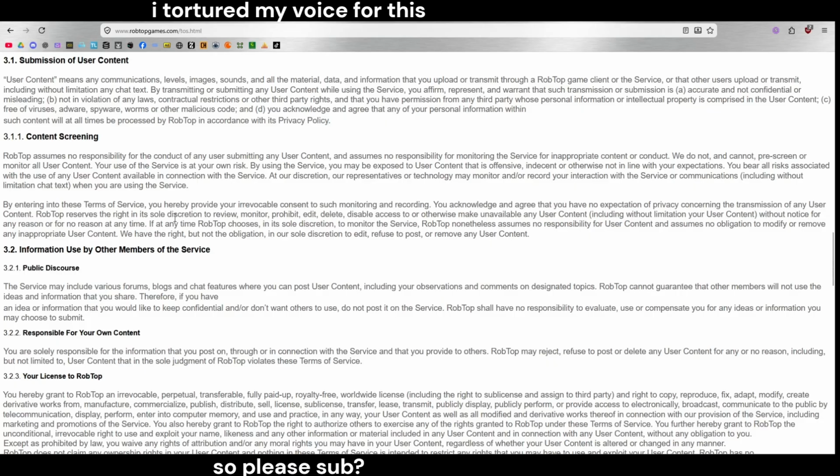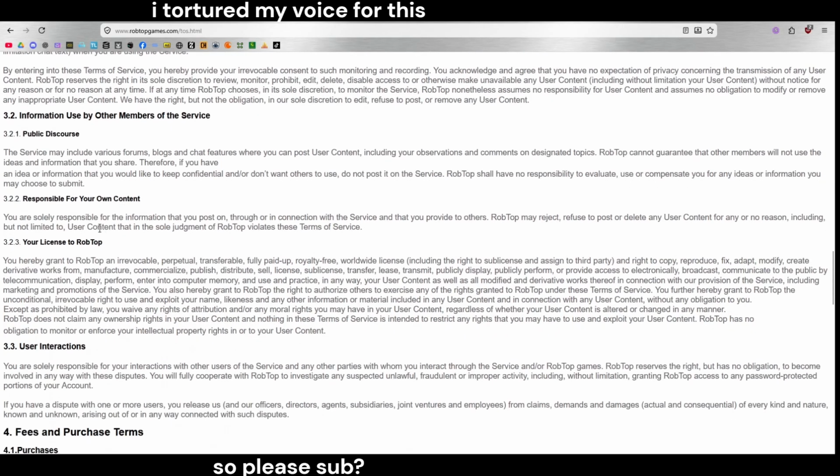RobTop reserves the right in its sole discretion to review, monitor, prohibit, edit, delete, disable access to, or otherwise make unavailable any user content, including without limitation your user content, without notice for any reason or for no reason at any time. If at any time RobTop chooses, in its sole discretion, to monitor the service, RobTop nonetheless assumes no responsibility for user content and assumes no obligation to modify or remove any inappropriate user content. We have the right, but not the obligation, in our sole discretion to edit, refuse to post, or remove any user content.